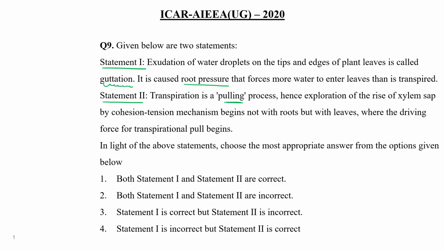And transpiration pull is a pulling force or pulling process, hence exploration of the rise of xylem sap by cohesion tension mechanism begins not with roots but with leaves, where the driving force for transpiration pull begins. So according to me, both the statements are correct. Choice number 1.